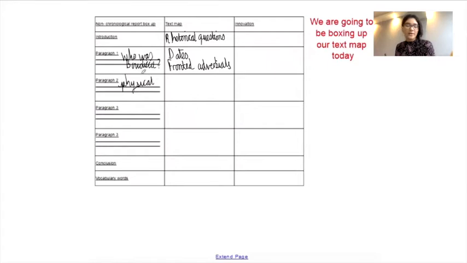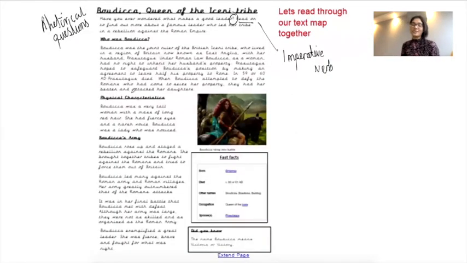Physical, you'll have to forgive my writing, Williams class. These boxes are a little bit small, but I'm trying. Physical characteristics, fantastic. Now look back in your text map, look at the section that says physical characteristics, or the paragraph that's underneath physical characteristics, and see what you can find.